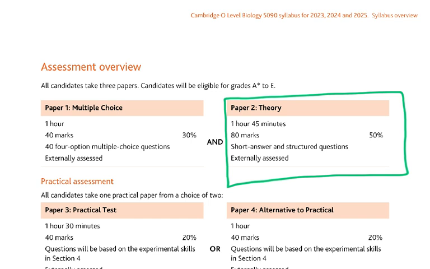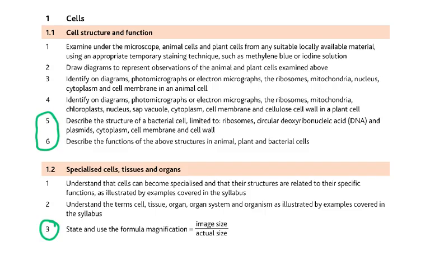You know the paper 2 tomorrow is for 1 hour and 45 minutes. It's 80 marks. There is no section B and C which used to be in the old syllabus. Since June 23, the new syllabus has just short answer and structured questions, and there's no choice in it. You have to do all the questions. Quick recap of what I want you to quickly revise.